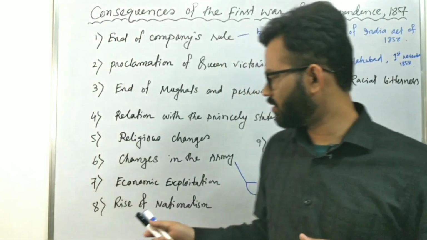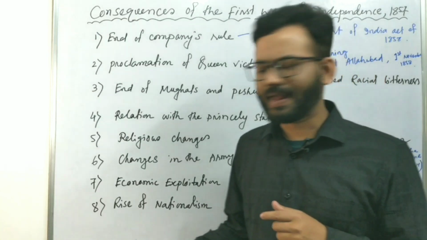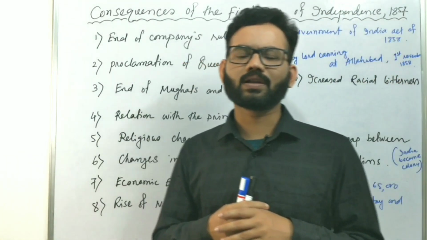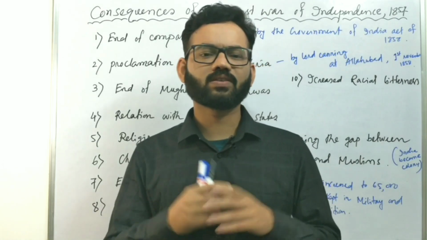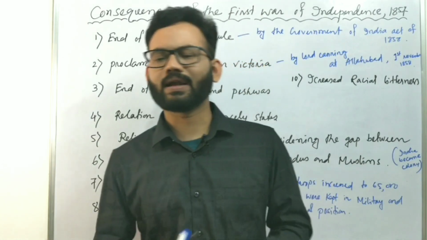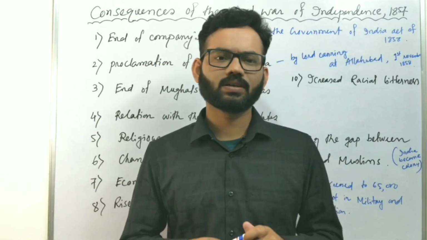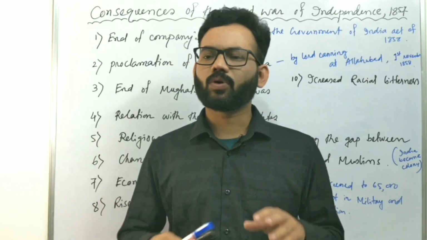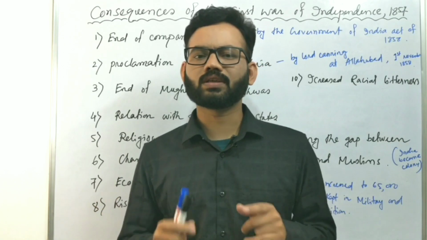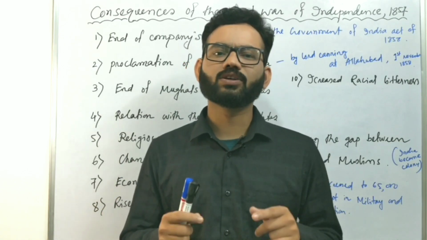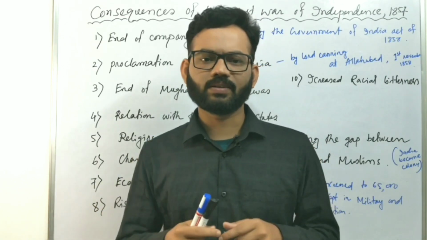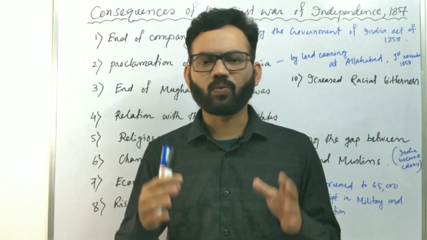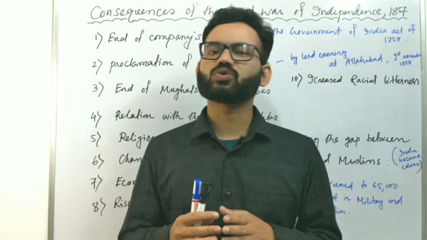Next, number eight, the rise of nationalism. Though the revolt of 1857 was a failure for the Indian people and Indian sepoys, it was not completely failed. Different sections of the Indian people realized one thing: that if we fight more united and more strongly, and if we use stronger forces of troops, we can win the battle.